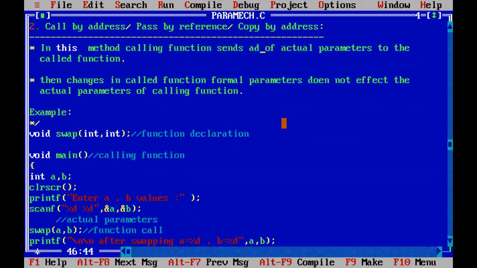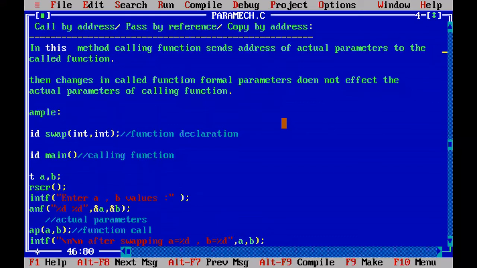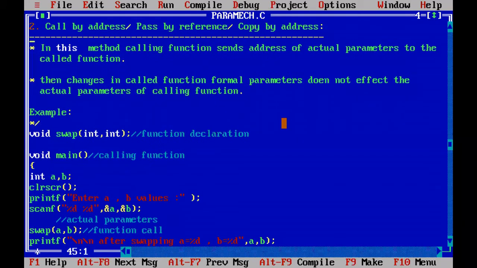The actual parameter address is sent to the formal parameters of the called function. That means the address of the actual parameters is sent to the called function formal parameters.